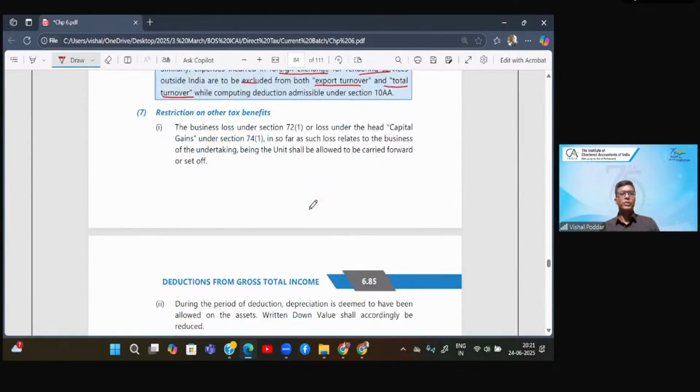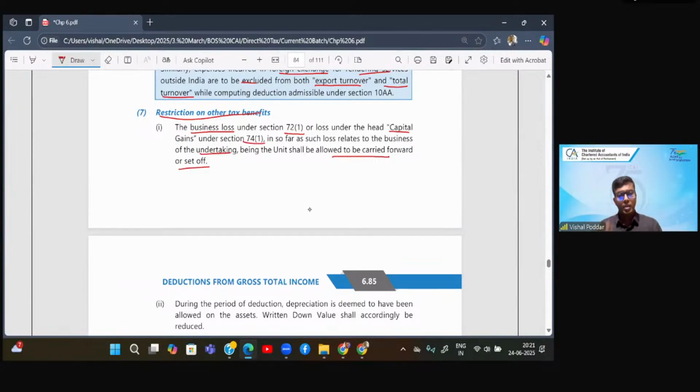Now some more conditions and restrictions. Restrictions on other tax benefits. We all know that if there is any business loss, it is covered in section 72, and if there is any capital loss, it is covered in section 74. What it says is, insofar as such loss relates to the business of the undertaking, that is the SEZ unit, it shall be allowed to be carried forward or set off.